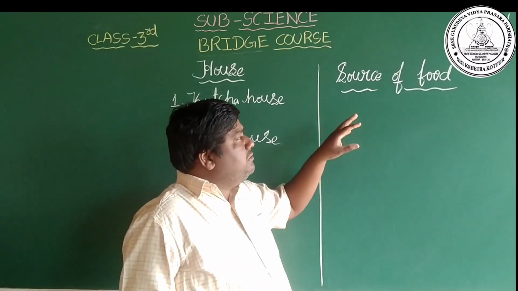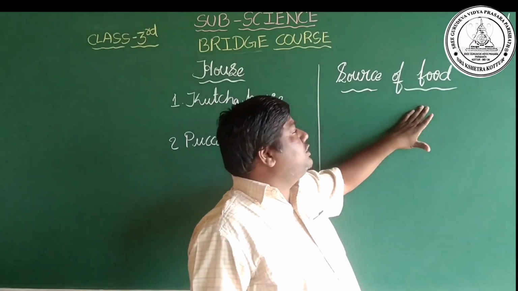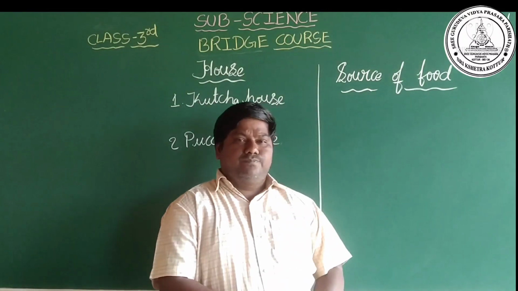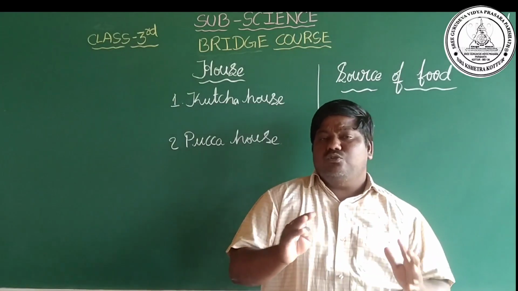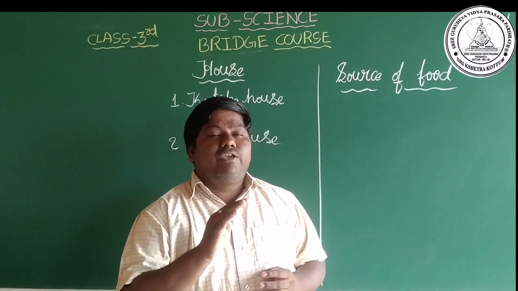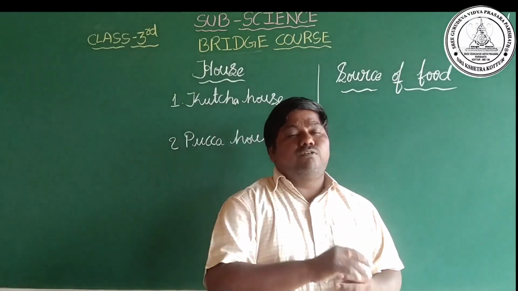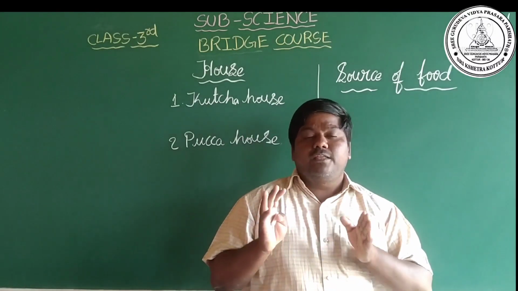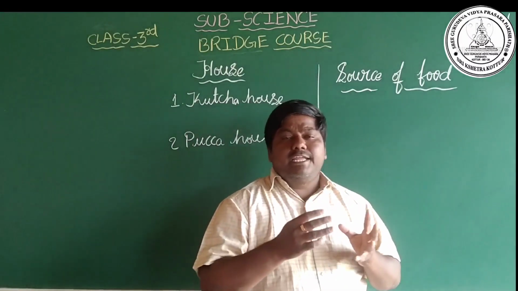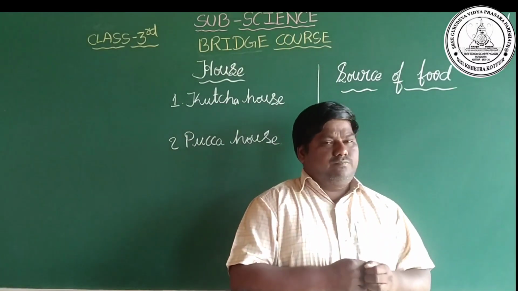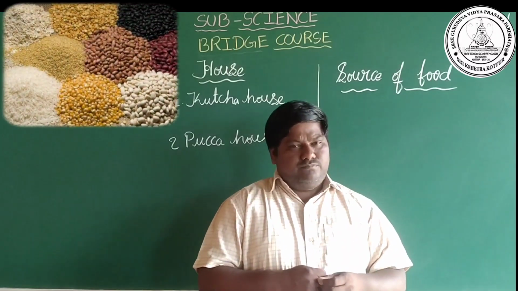In third standard you will learn about the source of food. What is the meaning of source? Here, source means where or how we get the food. For example, daily we eat different types of food, like rice.